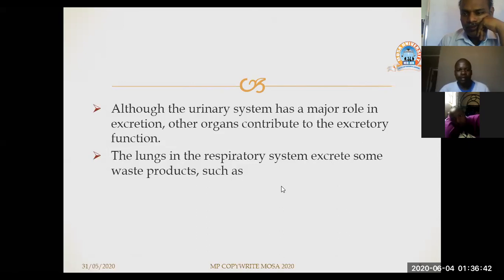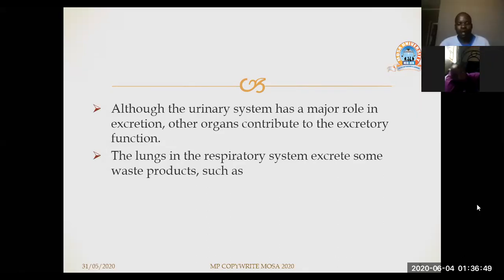These organs include the lungs in the respiratory system, which excrete some waste products.